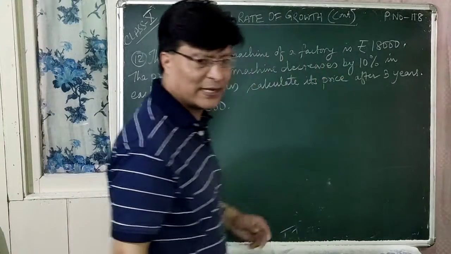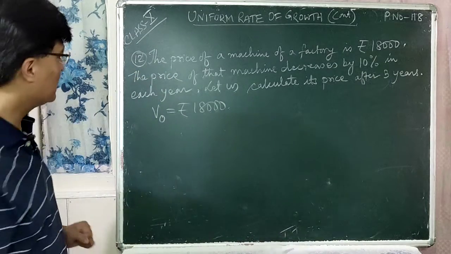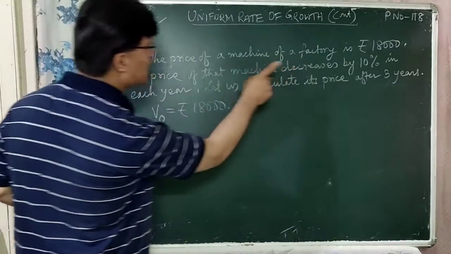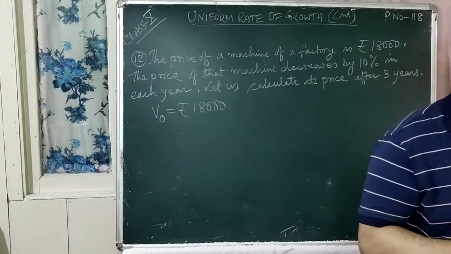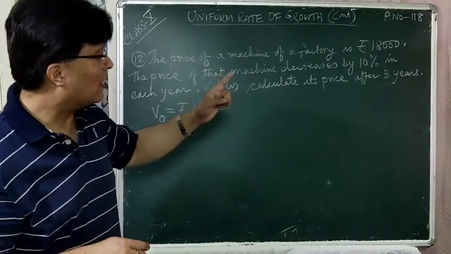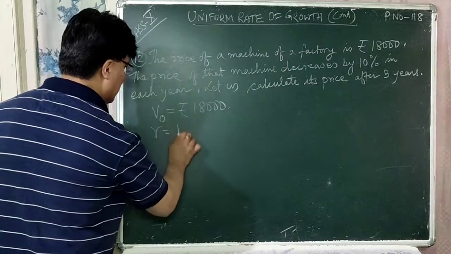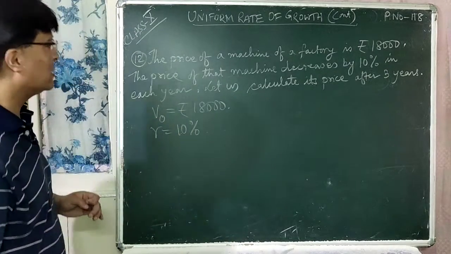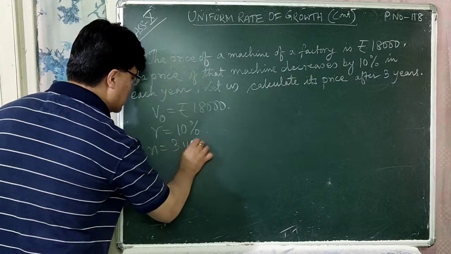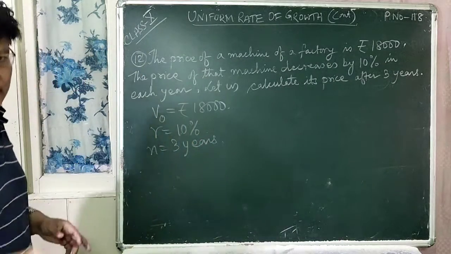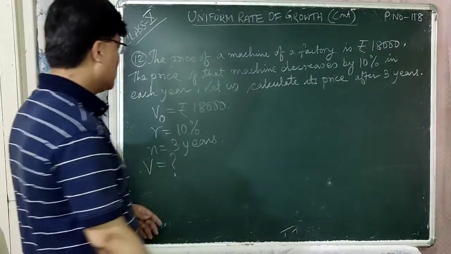The price of a machine of a factory is rupees 18,000, the present value. This is V0. The price of that machine decreases by 10% in each year, that is the rate of decrease, R is equal to 10%. Let us calculate this price after 3 years, that is n is equal to 3 years. V is the final value, V is equal to question mark, we don't know.